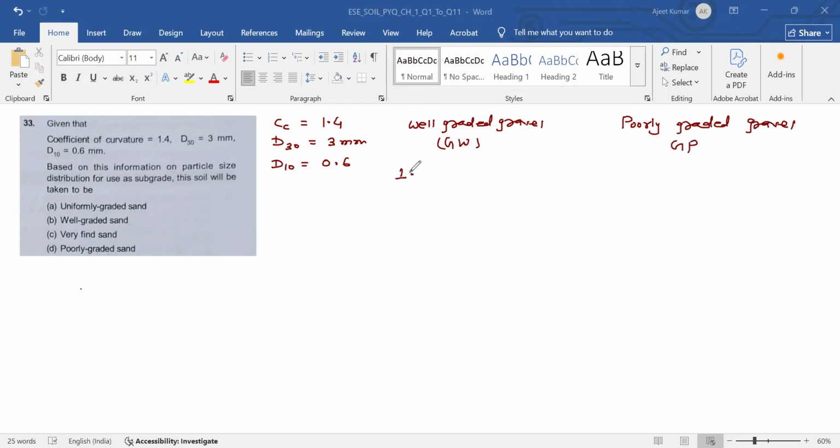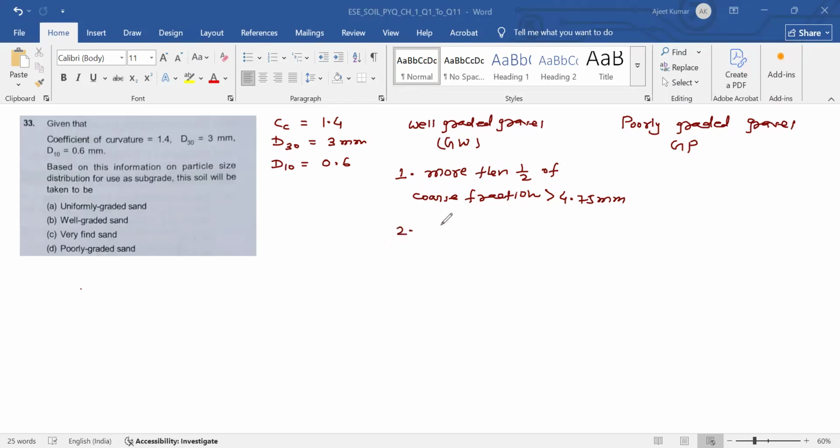So first, for soil to be well graded gravel, the first condition is more than half of the coarse fraction must be greater than 4.75 mm.